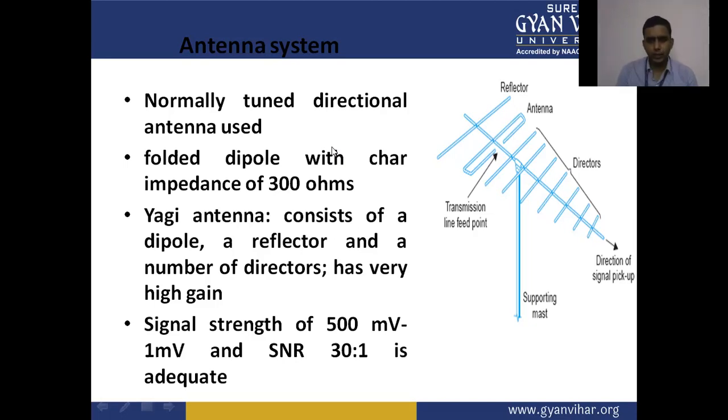So it is a very good type of antenna, and it works in the VHF range of TV receivers. It consists of some directors, a folded dipole antenna, and a reflector. Directors are used to control the gain of the antenna. If we increase the number of directors, then we increase the gain of the receiver.